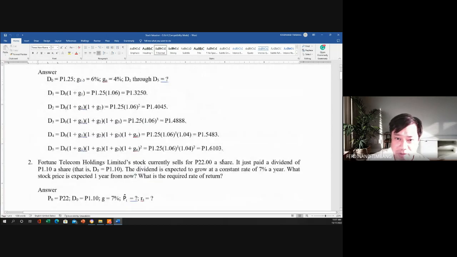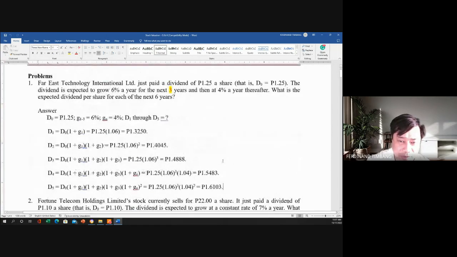So any question or clarification regarding question 1 or problem 1? So did you understand, class? So can I see raise of hands? Kung naintindihan? Okay, number 2 tayo.